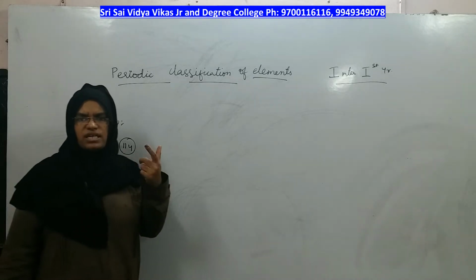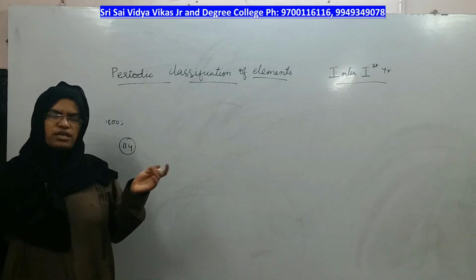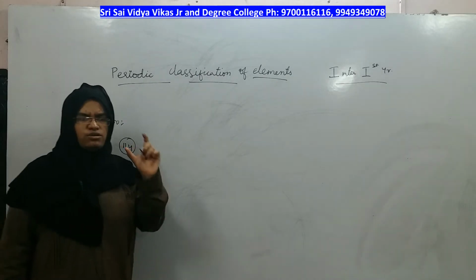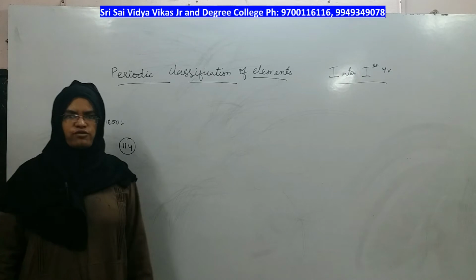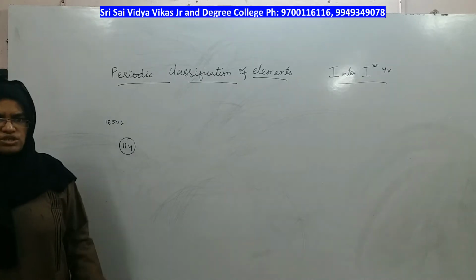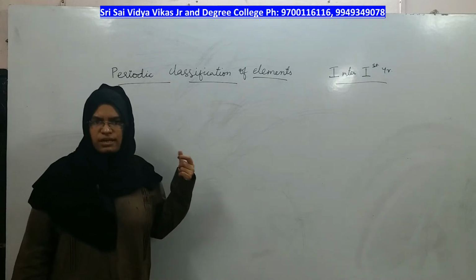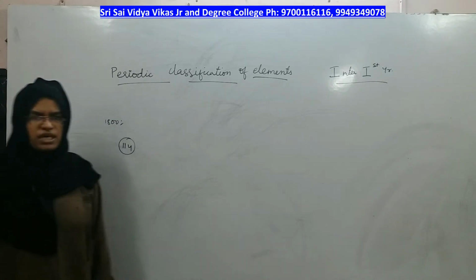If you categorize all the 114 elements known to you into a set of groups, it becomes easy for us to understand all the properties related to that group, be it physical properties or chemical properties, right?